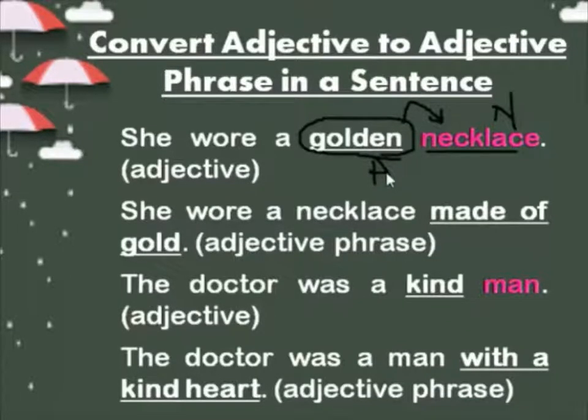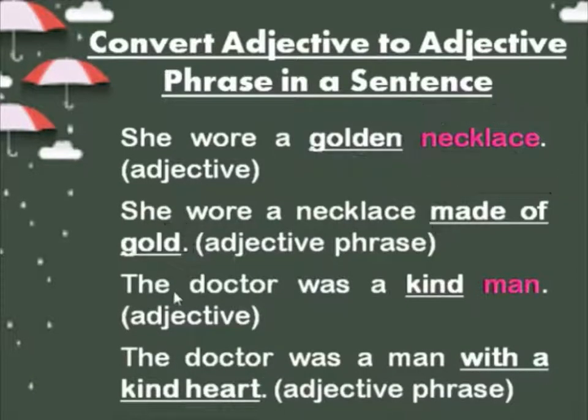Instead of a single word, we have to change this word into a group of words that acts as a phrase. So instead of golden, we can say she wore a necklace made of gold. Made of gold is more than a single word. It is a group of words that does not have a finite verb and does not make complete sense on its own, and it does not have a subject and a predicate. A single adjective word is replaced by an adjective phrase which explains about that noun necklace. So this is called an adjective phrase in a sentence.